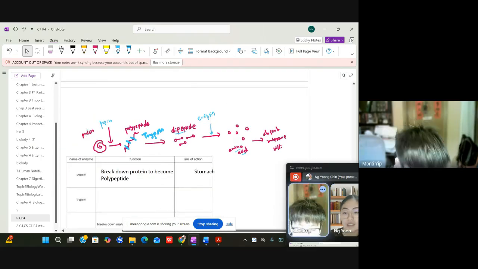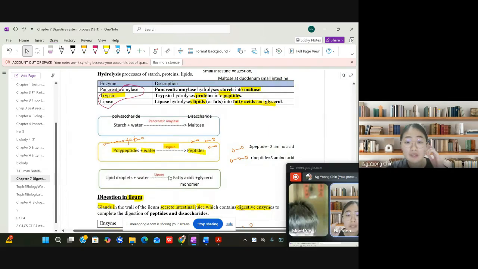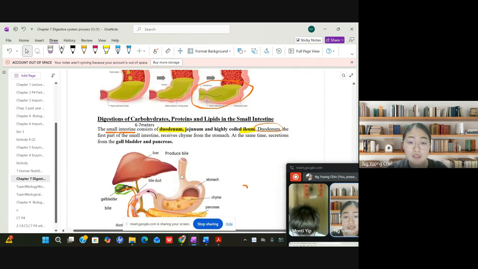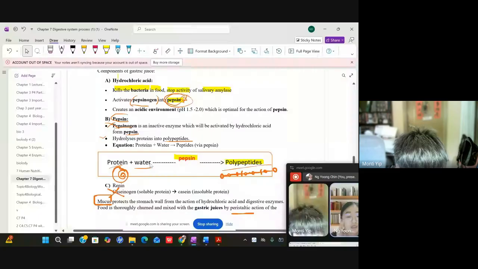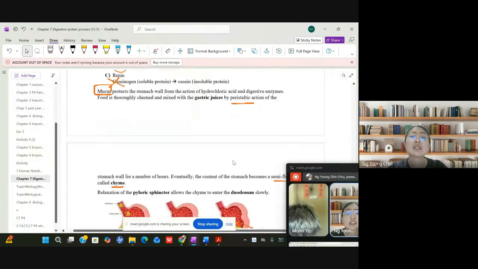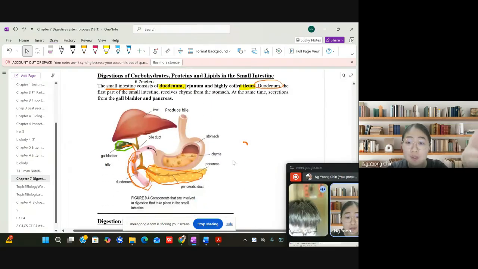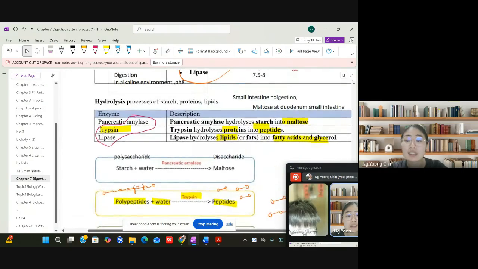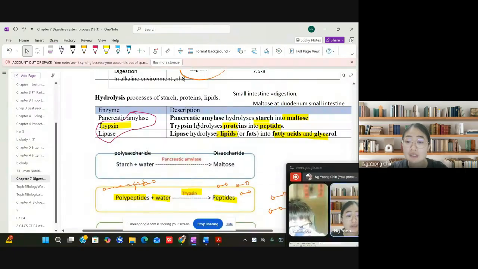When you look at the notes, it will show you this. Starting from the proteins, by pepsin they become polypeptide. When they enter the small intestine, trypsin breaks down the proteins.